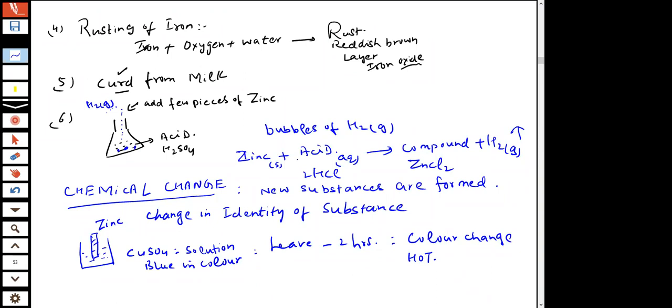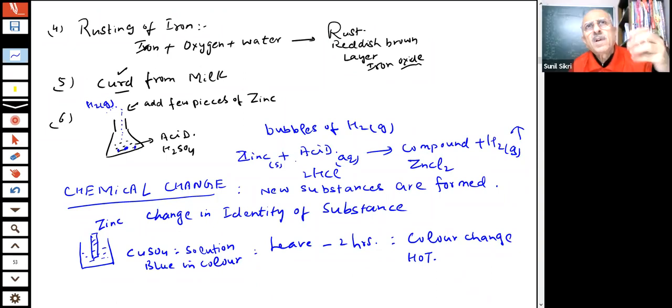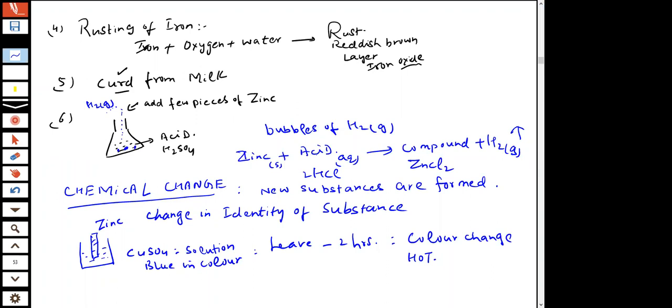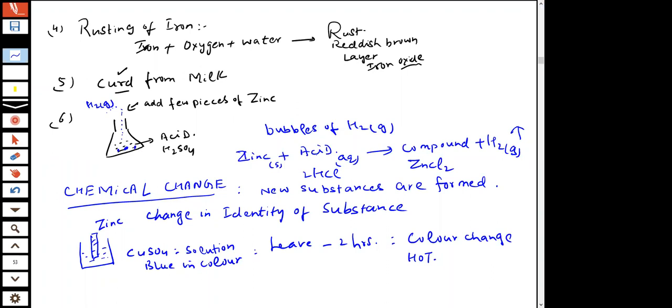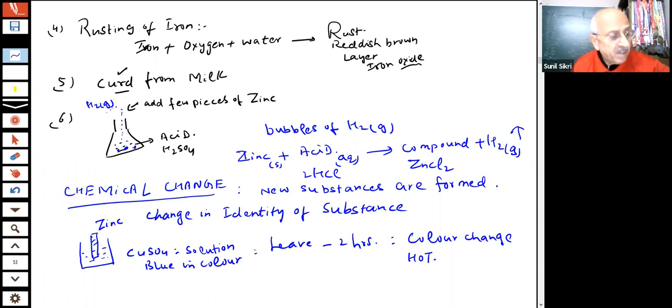You know that they put lime. What is that? CaO. Quick lime in water. You can see the water becomes very hot. That means some changes are taking place. New substances are being formed, students.